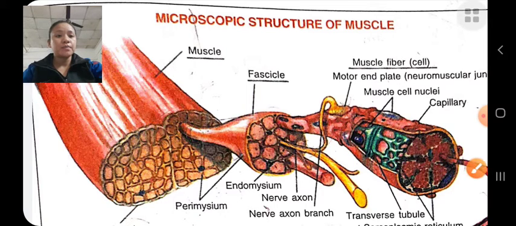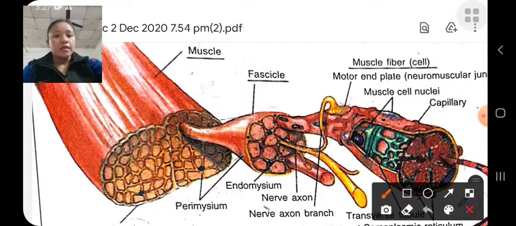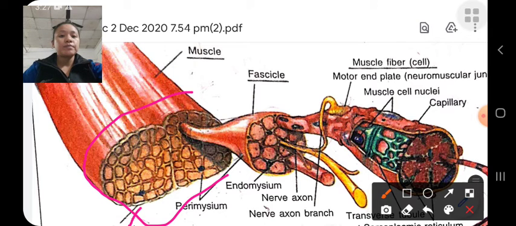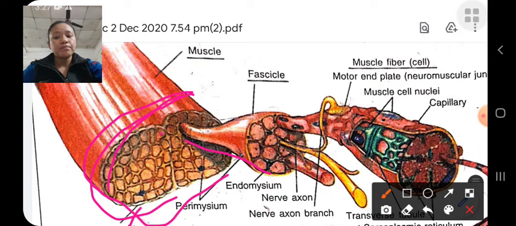Okay, this is the structure of the muscle. Look here. This is the muscle. The muscle is surrounded by the epimysium, and in the muscle there is a group of fascicles. This is the muscle, surrounded by the epimysium, and this is the fascicle. It contains a group of fascicles.